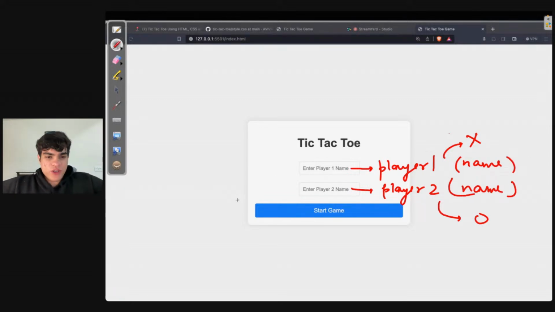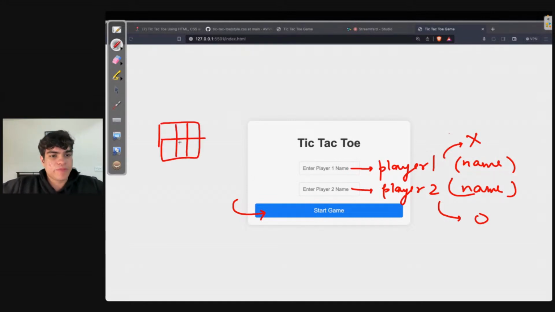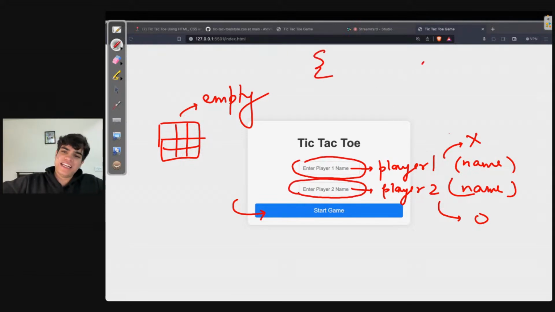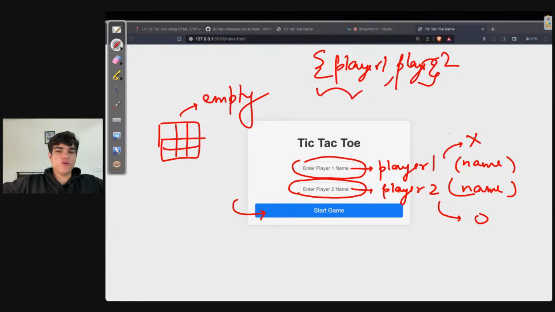Okay. Whenever you click on start game, you first need to make sure that your grid is there and your grid is empty. You need to make sure that these two names are stored somewhere. So we will have one players object, and in that object, I'll say player one and I'll say player two. All right. So we'll have two players.